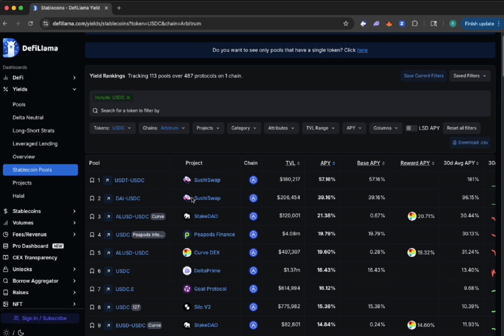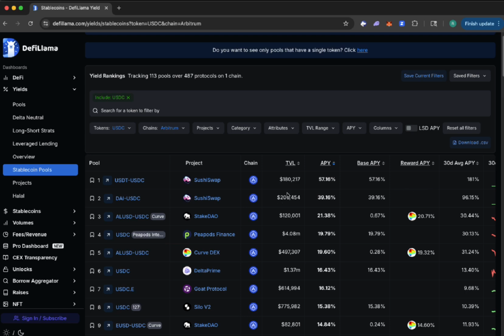So here we've got two different SushiSwap pools. SushiSwap is a competitor to Uniswap, and it's got two stablecoin pools that are paying out a really nice percentage. It's not a ton of value in those pools. The 200,000 is not a huge amount, but it's pretty good for a competitor to Uniswap, which is smaller. It's paying 39% here, 57% here, and the 30-day average is really high. That's super enticing. Even if it doesn't last, and I'm deploying $1,000 on Arbitrum, even if this APY only lasts for 15 days, 10 days, that's still really solid,